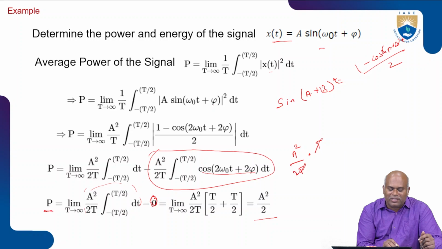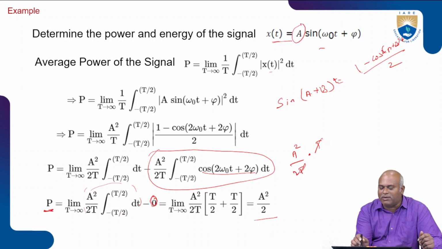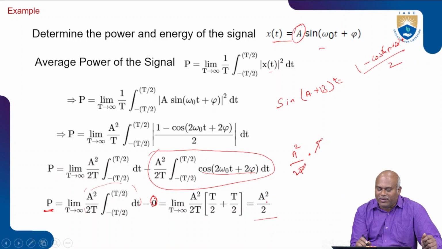Finally, the power is equal to A square by 2, where A is the amplitude of the signal. So the power is A square by 2, where A represents the amplitude, and that is the output we got.